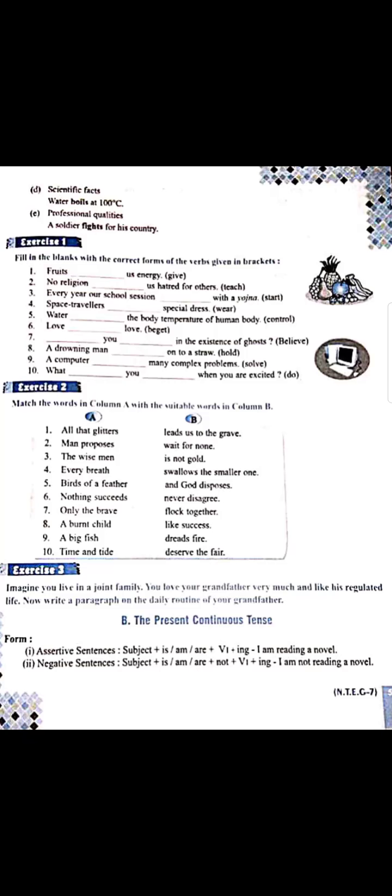So students, here in this video I am talking about the present continuous tense. Present continuous tense is categorized again in two categories. One is your assertive sentence, that is simple sentence or positive sentence. Another one is negative sentence. Continuous we have discussed, that is the action which is in continuation in the present form.